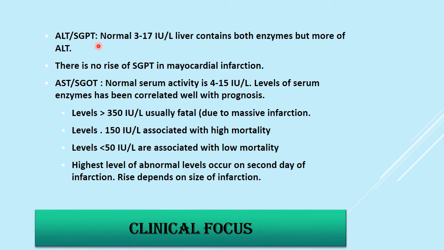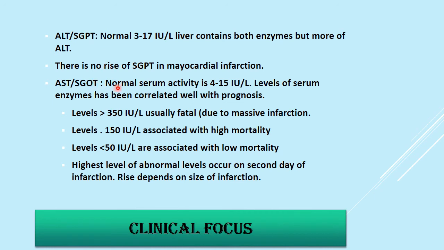Now this SGPT or ALT, its normal value is from 3 to 17 international units per liter. Liver contains both these enzymes but more of ALT. And there is no rise of SGPT in myocardial infarction. In myocardial infarction, this ALT has no role.